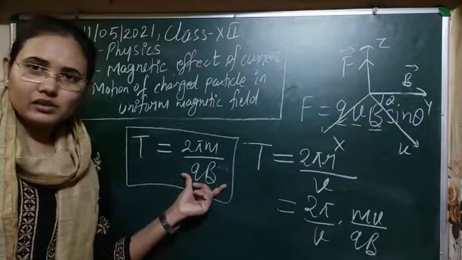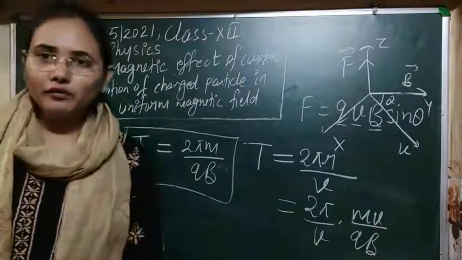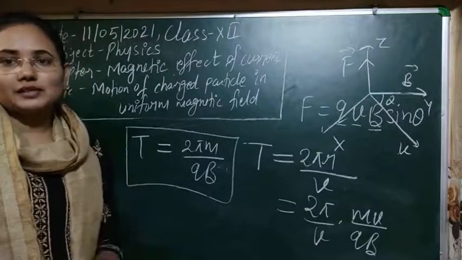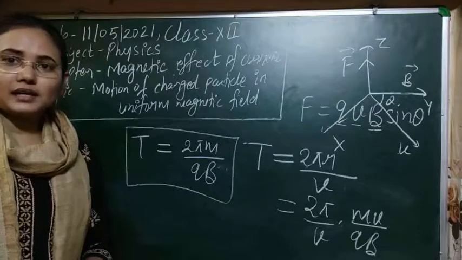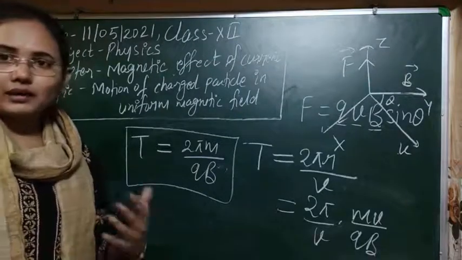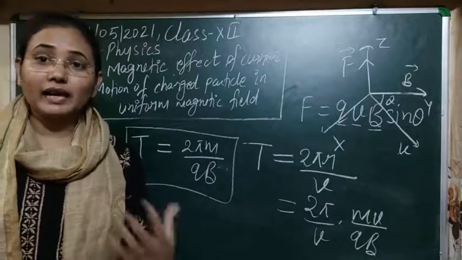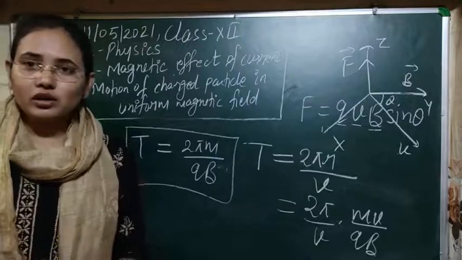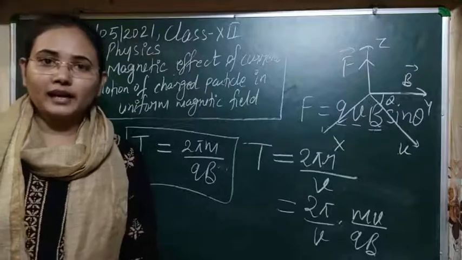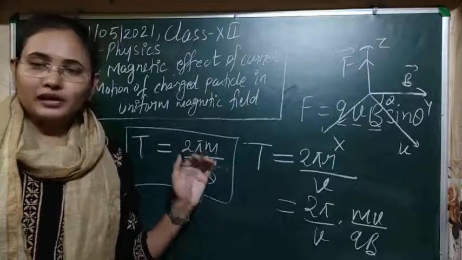So I think it is now clear what the motion of a charged particle in a uniform magnetic field is when it enters perpendicular to the magnetic field. These are the special cases for which its motion is circular only. Sometimes students are confused and say that whenever a charged particle enters a magnetic field, it will move on a circular path. No, it is not compulsory, because it is a particular case when it follows that kind of path. That's why I am taking all the possible cases here. So try to understand that.